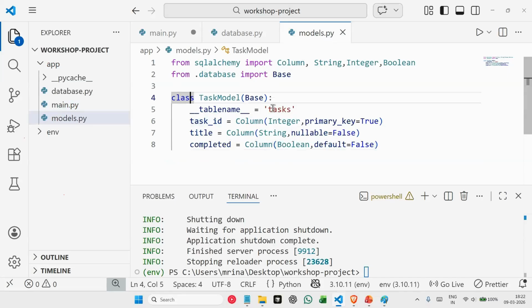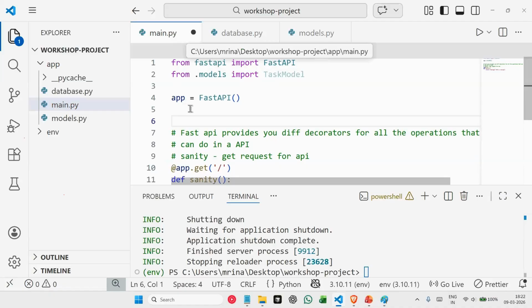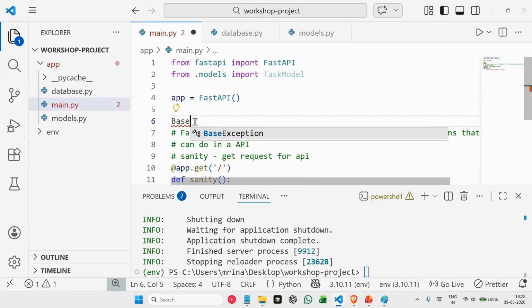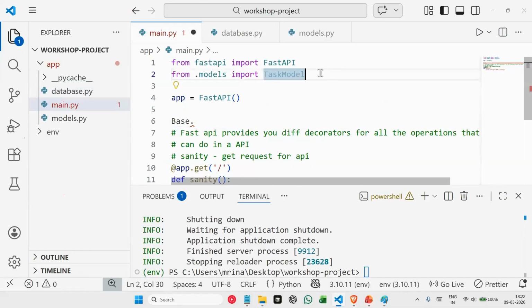We called it task, and we have defined all these columns, but it is still not created. To actually create that table, we use this line of code. We say base is equal to base dot, and this base is coming from where? Database.py. Here we have our base. So for that, let's import that as well.